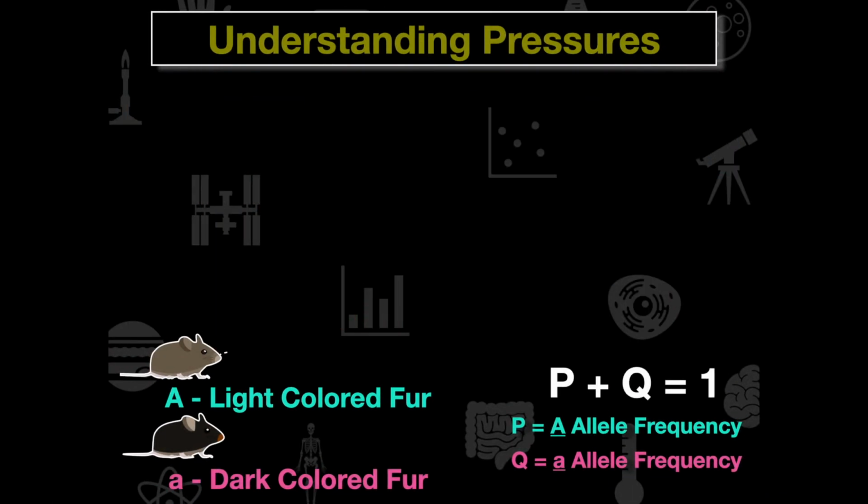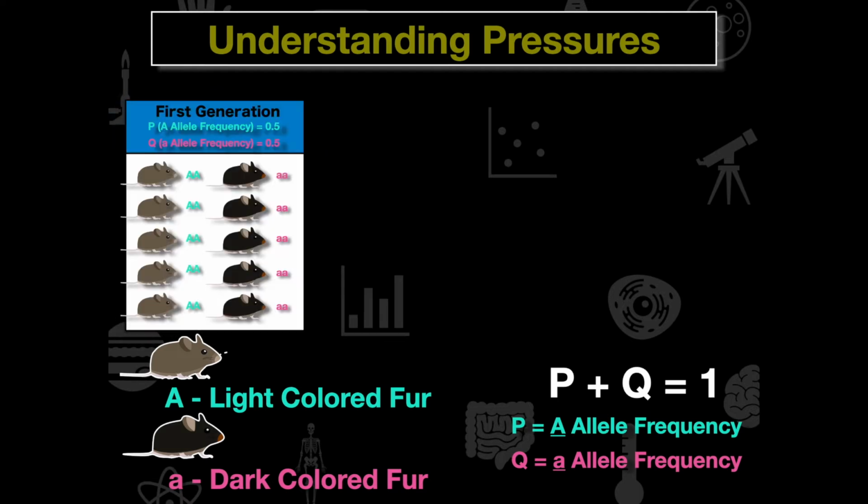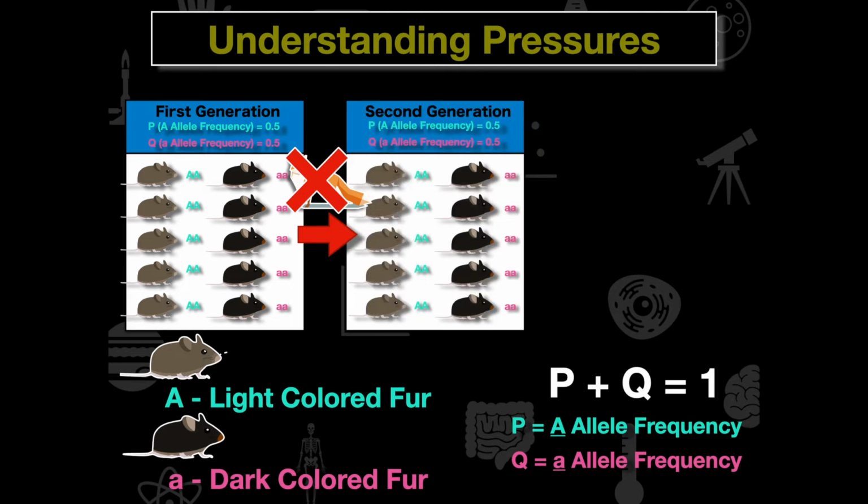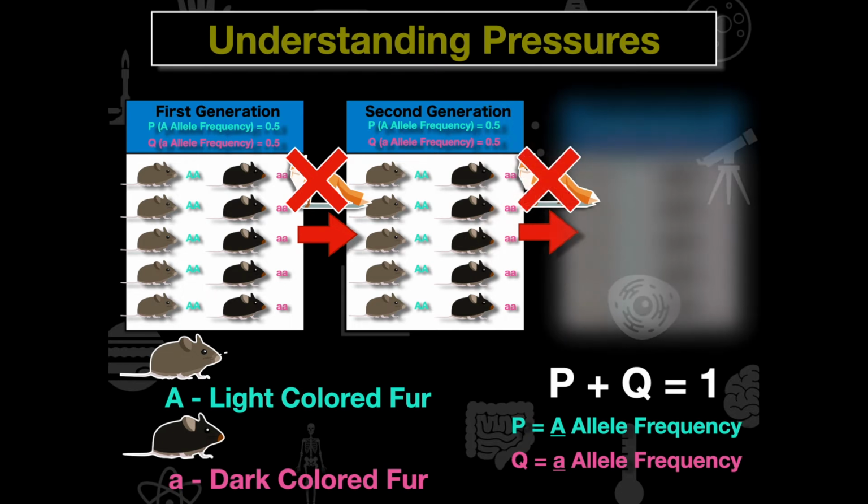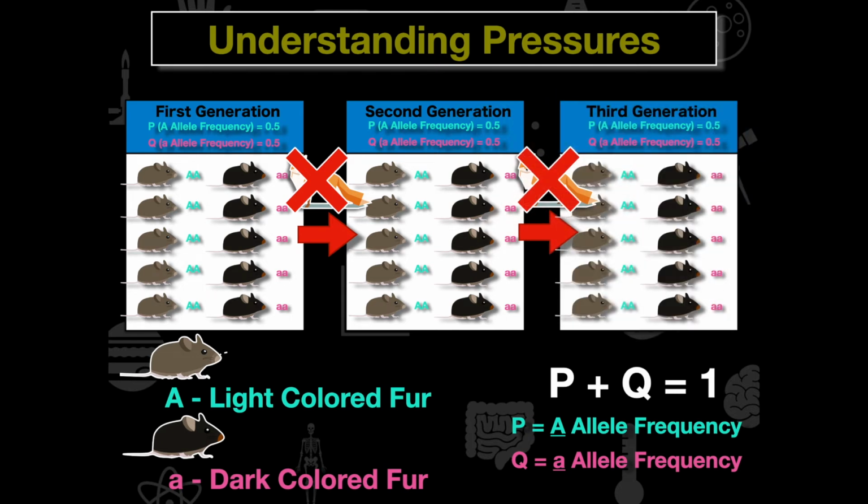Now let's look at the scenario as if there were no environmental pressures. Here's our first generation, and we're going to say that there are no longer any foxes putting pressure on this population to evolve. So now the mice can just go about their daily lives, reproduce, and go to the second generation. Without the environmental pressures or the need to adapt, we see the same allele frequencies for our second generation. It remains at 0.5. And in the absence of these foxes and these environmental pressures, for the third generation we're going to see the same allele frequencies here.